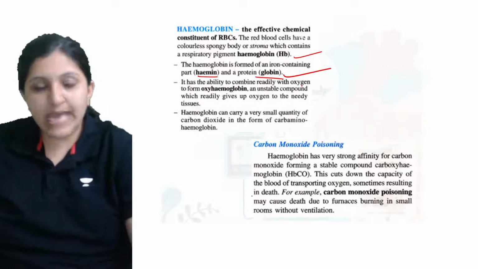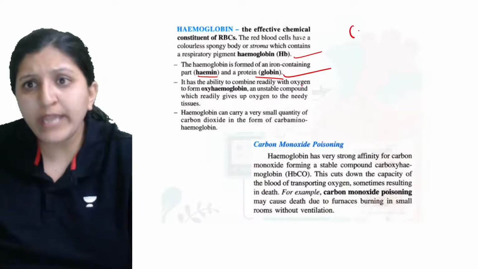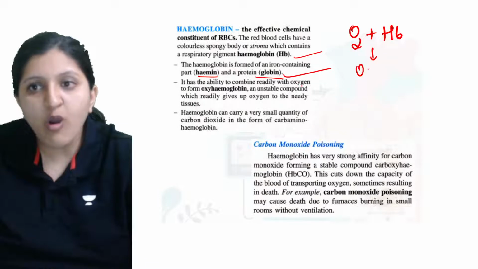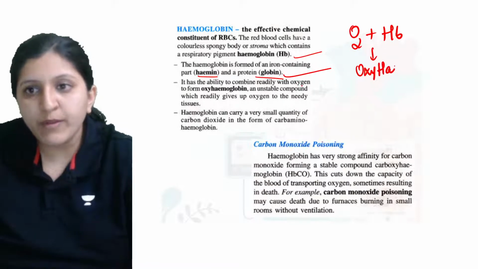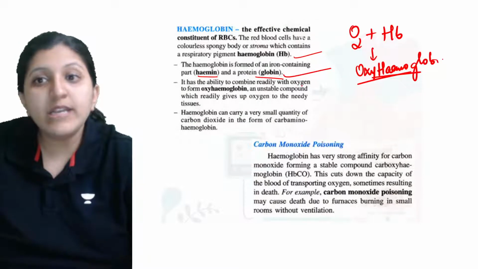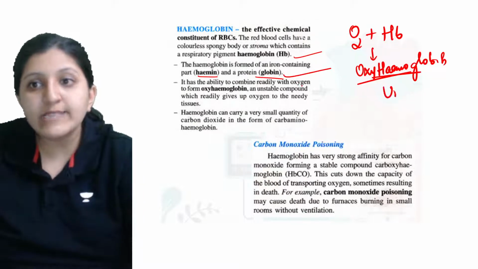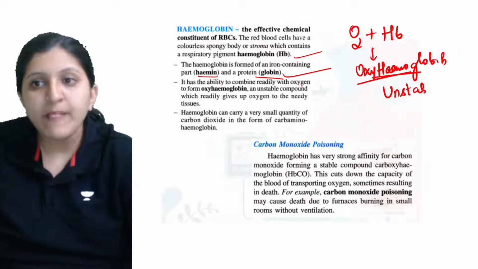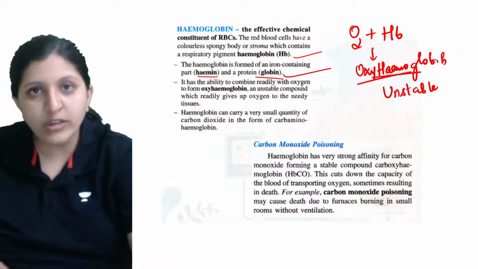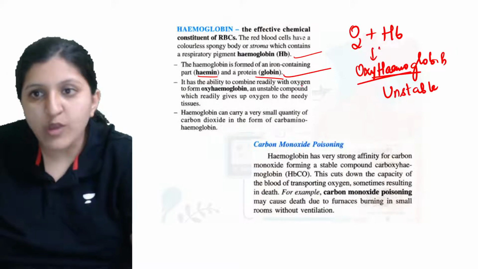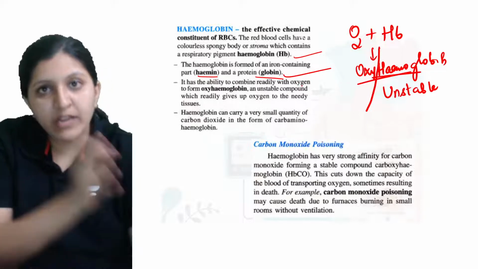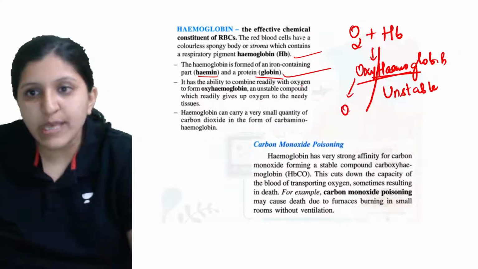Let's have a look here. When oxygen combines with hemoglobin, the product formed is oxyhemoglobin. This oxyhemoglobin is a temporary, or unstable, product. Whenever there is a necessity of oxygen to the tissue, the hemoglobin is going to get separated from the oxygen and the oxygen supply will be done.